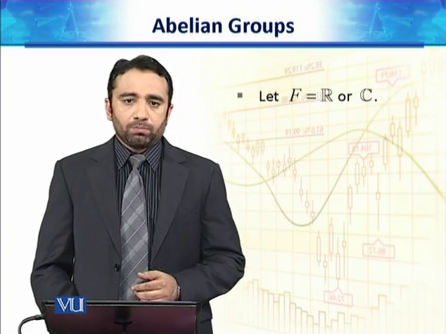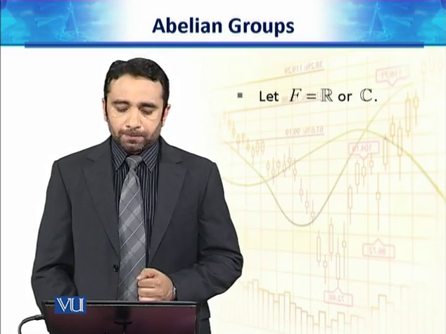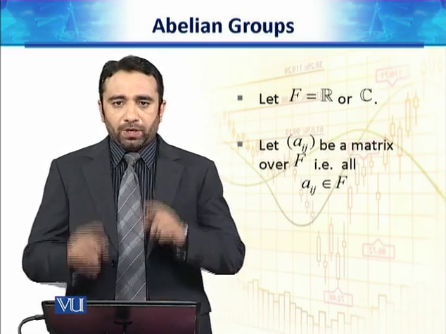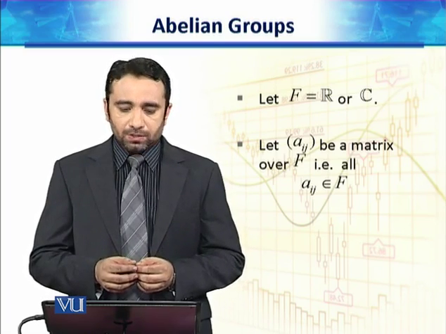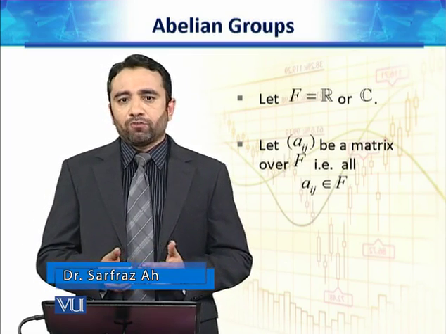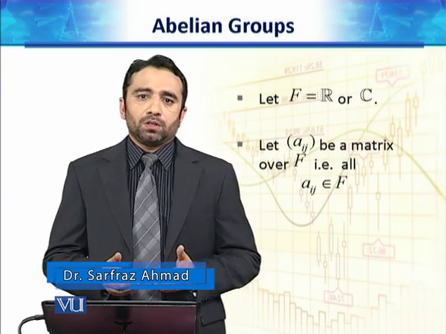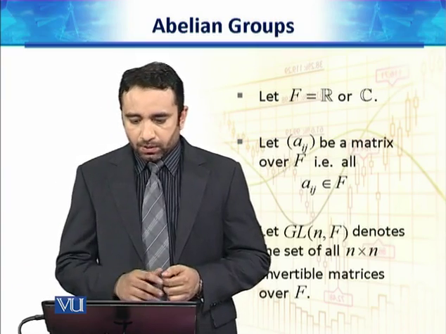Is equal to say set of all real numbers or set of complex numbers, and let (aij) with brackets, this is the notation I use for matrices, be a matrix over F. Over F means that entries of these matrix is either real numbers or it is complex numbers.